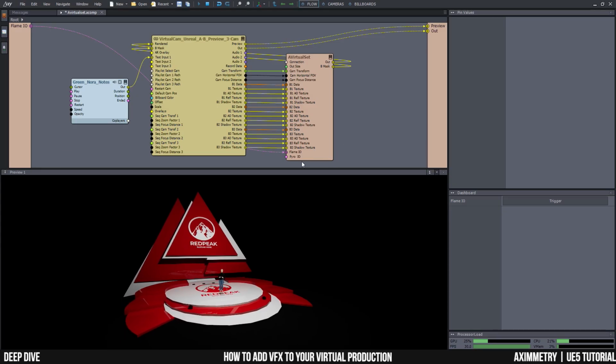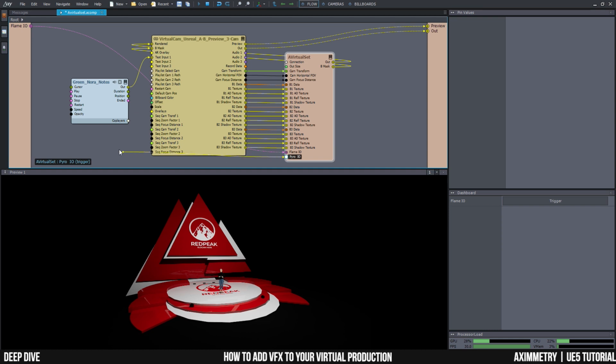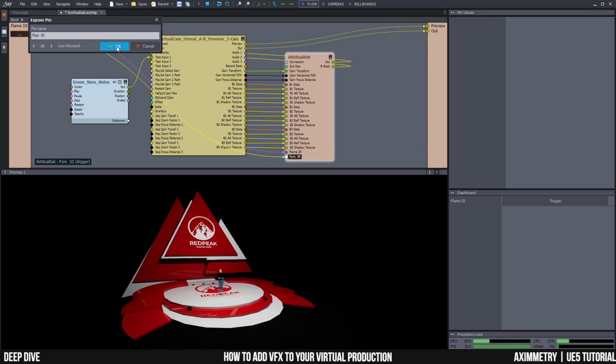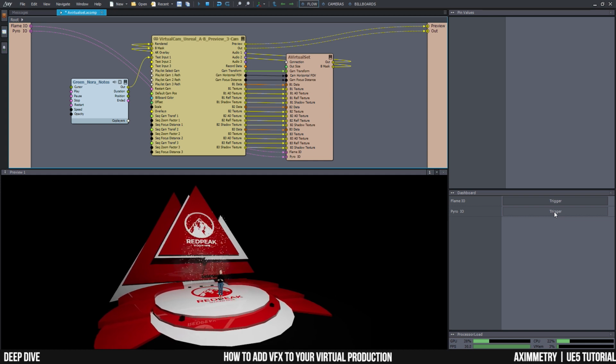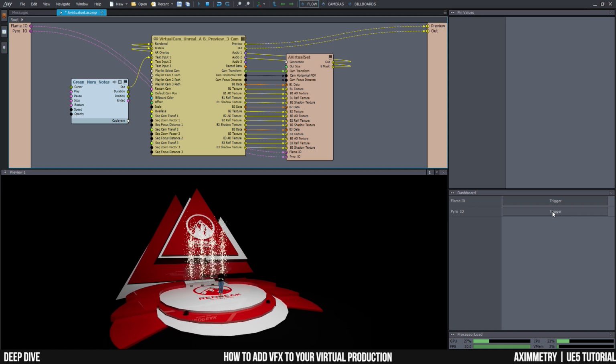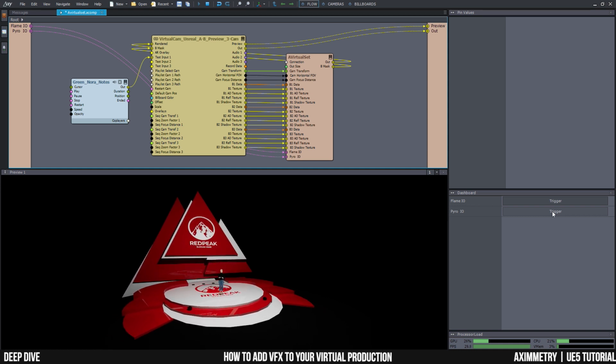And now, as you can see, I have a second pin here, Pyro IO. And I can bring that to the dashboard again and try out the trigger. And now, as you can see, everything is working nicely. I press it once, it turns on, and I press it again and it turns off.